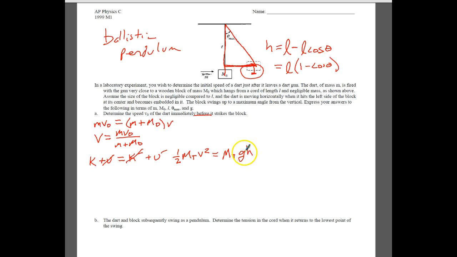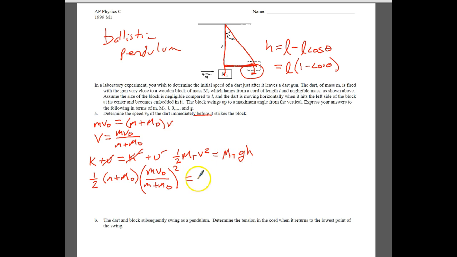Now we're going to substitute that in for our height, and plug everything into this equation. We're going to say 1/2, and the total mass here is m plus capital M0. And we know that our speed was this term right here, so it will be m times v0 over m plus M0, and we have to square that.